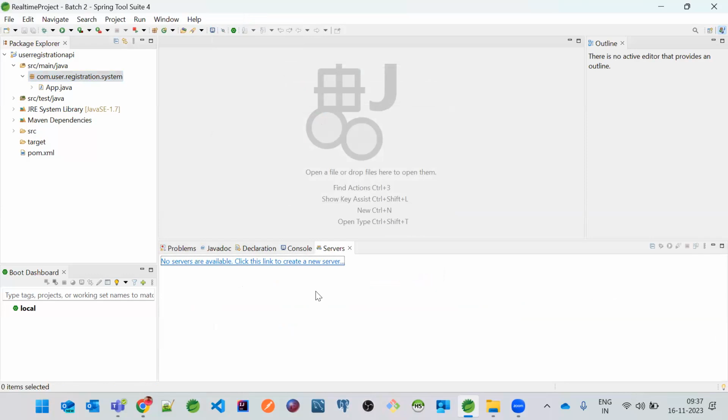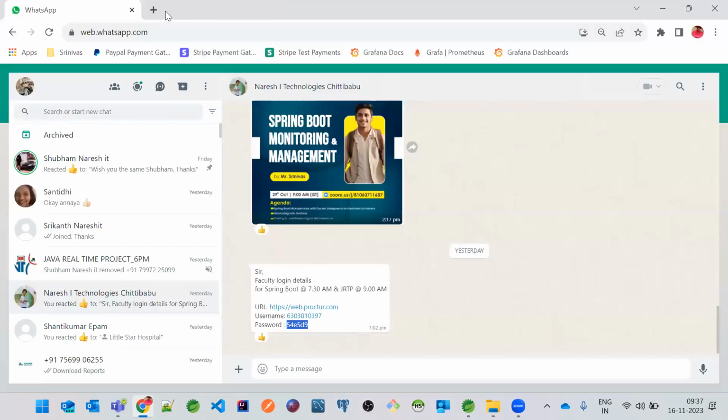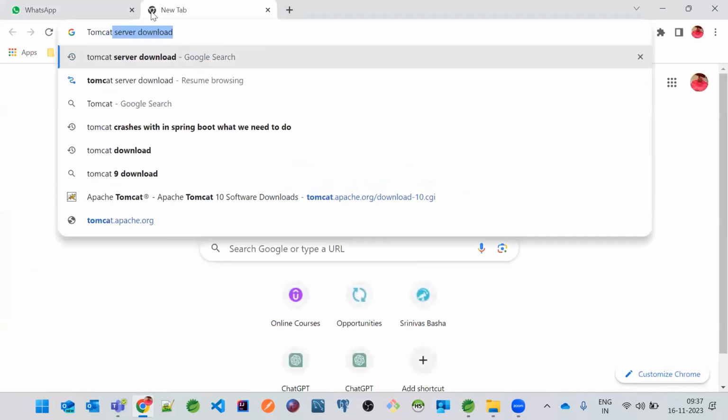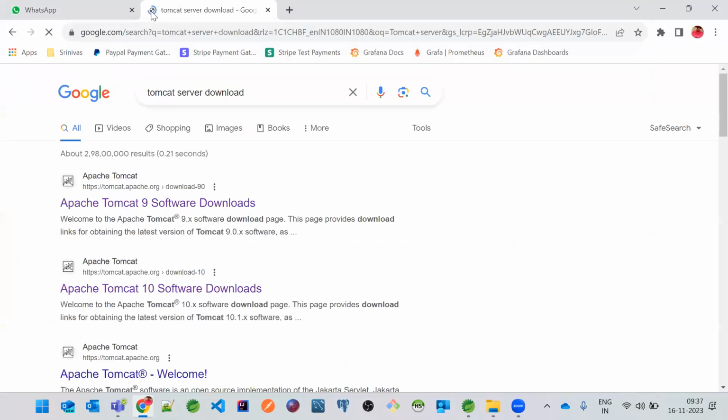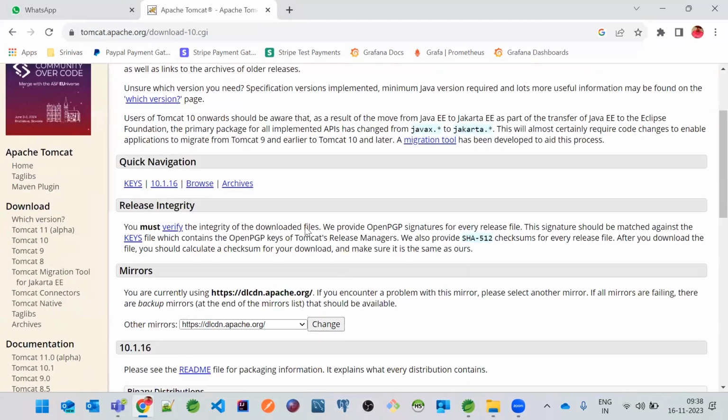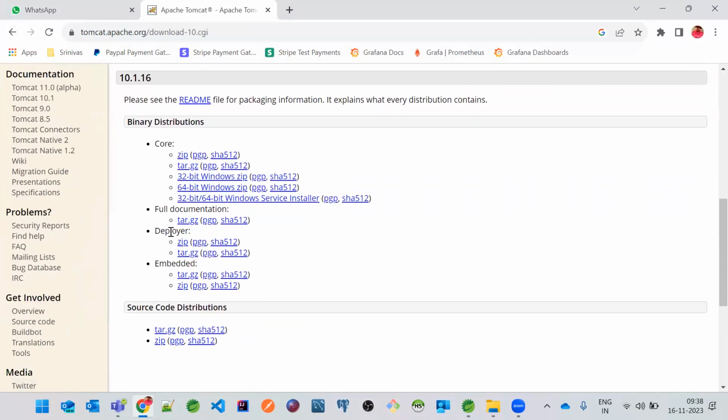Okay. Now, everyone knows about Tomcat server. So Tomcat server is a server where web applications will run. The web applications which can be run on a browser. Okay, so that's the total idea. And now, if you just wanted to download Tomcat server, just download. The recent version is Apache Tomcat 10. Okay, so just go to this. There is something called a deployer. And you have to download this zip.